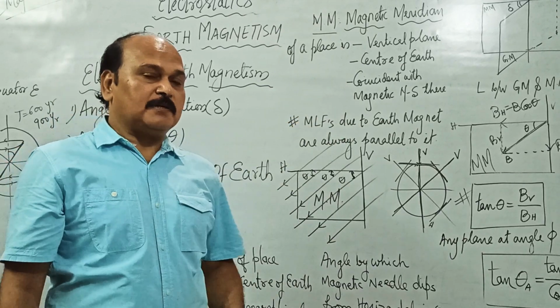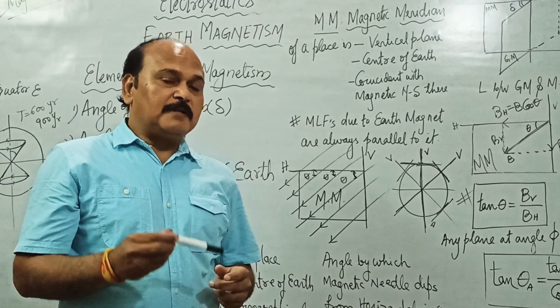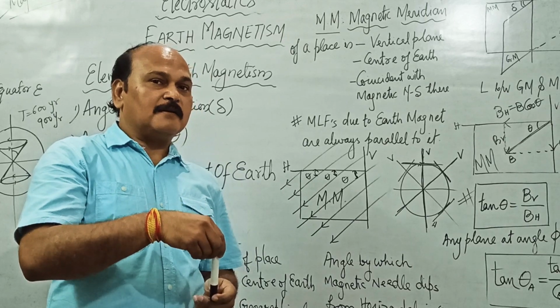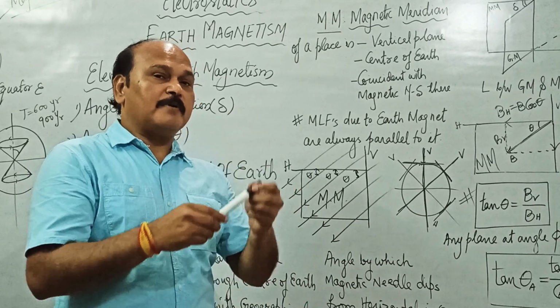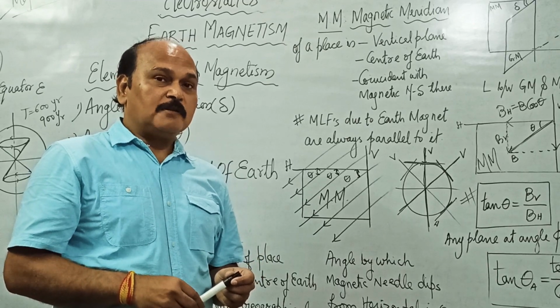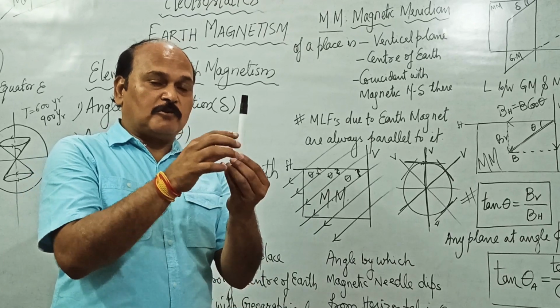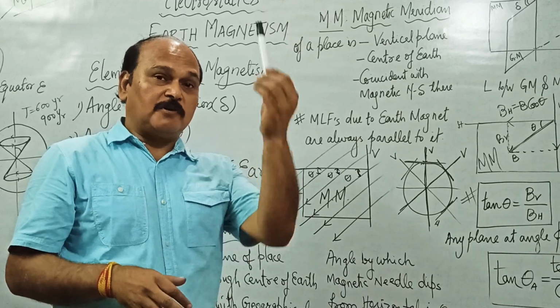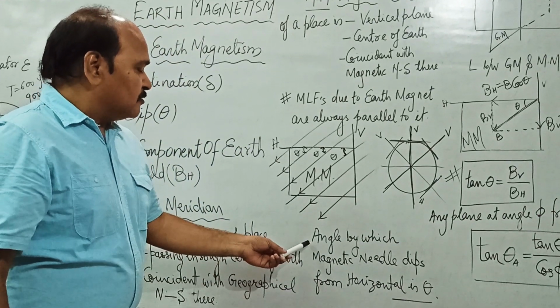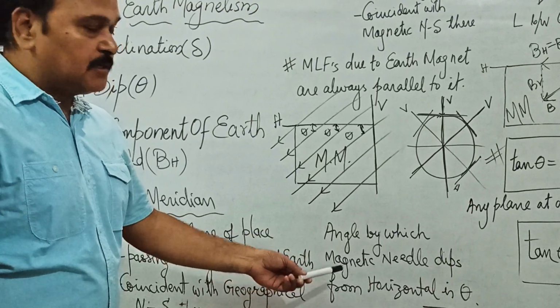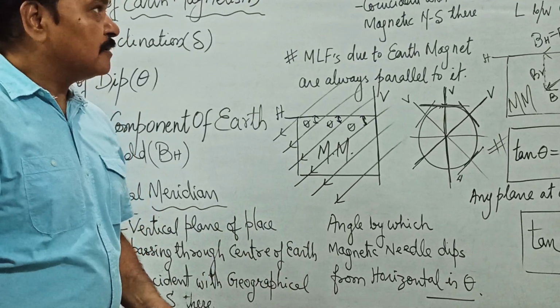Only in the northern hemisphere do we observe the needle dipping down from the horizontal. If we move into the southern hemisphere, the needle moves up from the horizontal, and over the south pole the needle makes a 90-degree angle from the horizontal. It is vertically upward. Well, so what is angle of dip? I hope it is clear to everyone.